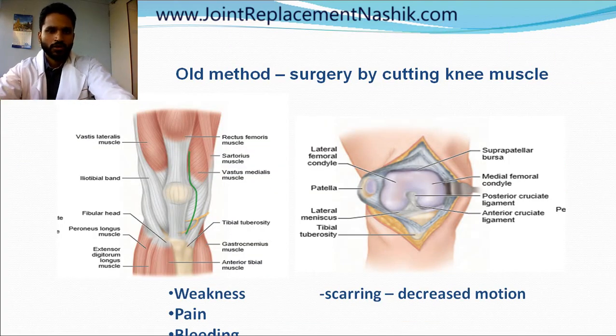So in the old method or the traditional method, the knee replacement was performed using a medial parapatellar approach, which involves cutting of the important knee muscle, that is vastus muscle, to expose the knee joint, which used to result in weakness, pain and bleeding post-operatively, and scarring as well, which used to decrease the range of motion of the patient.